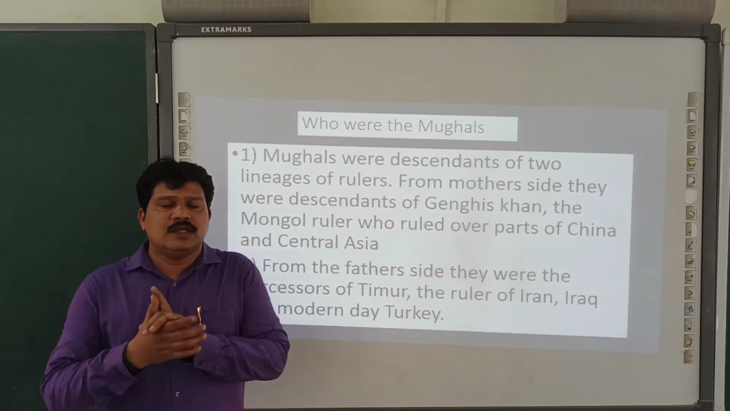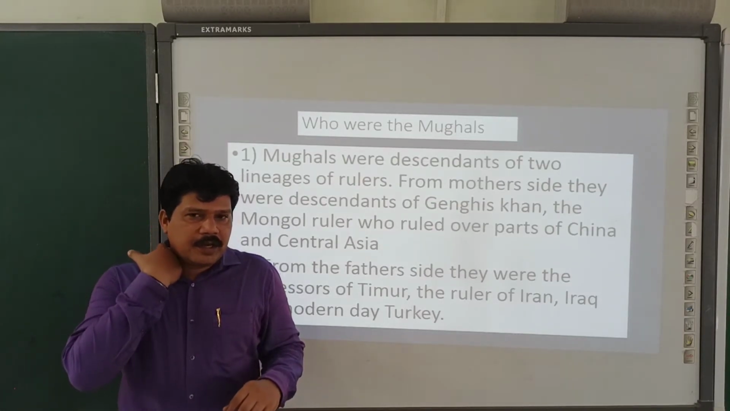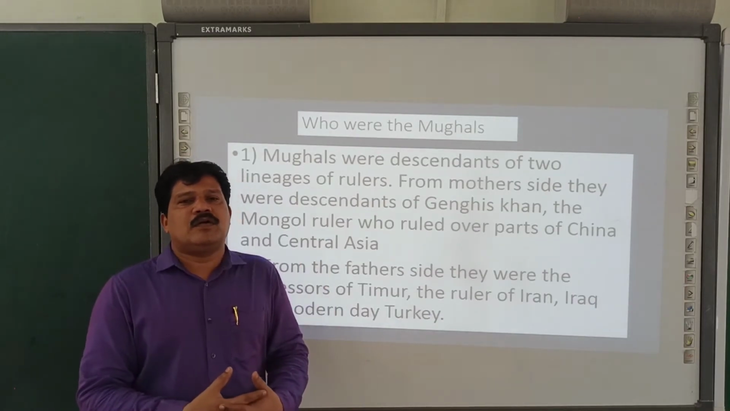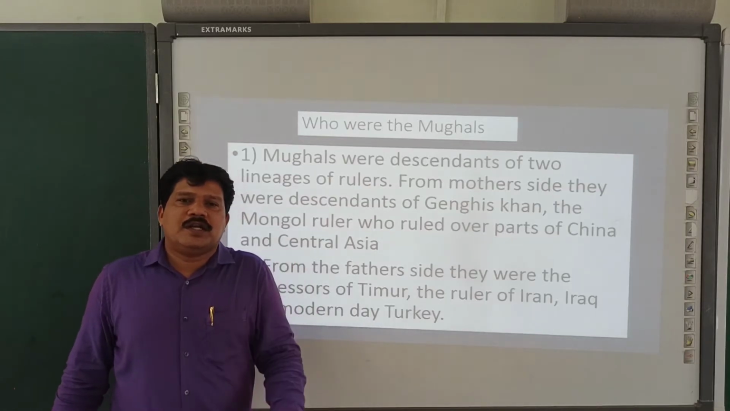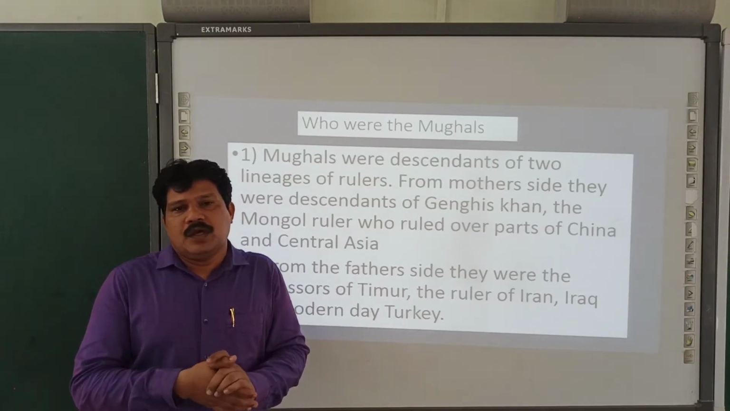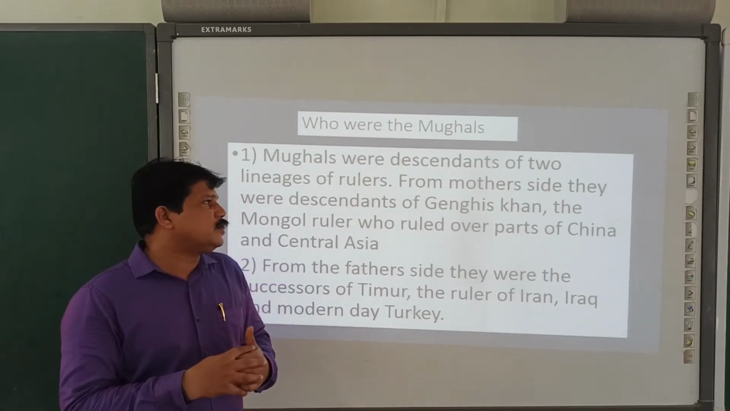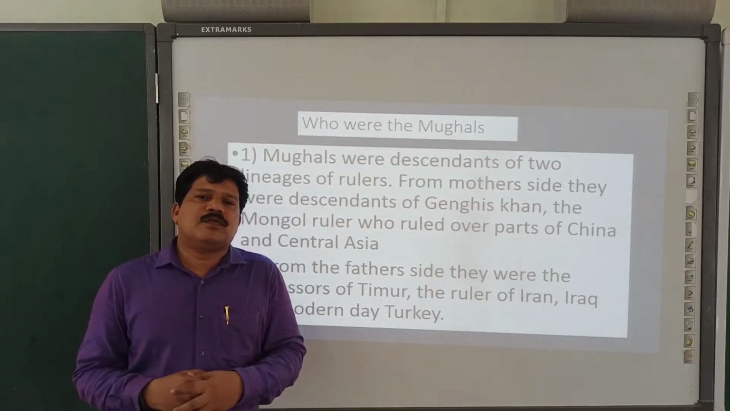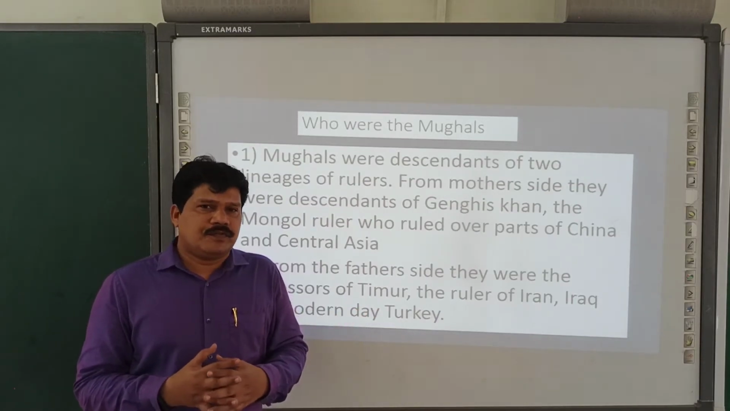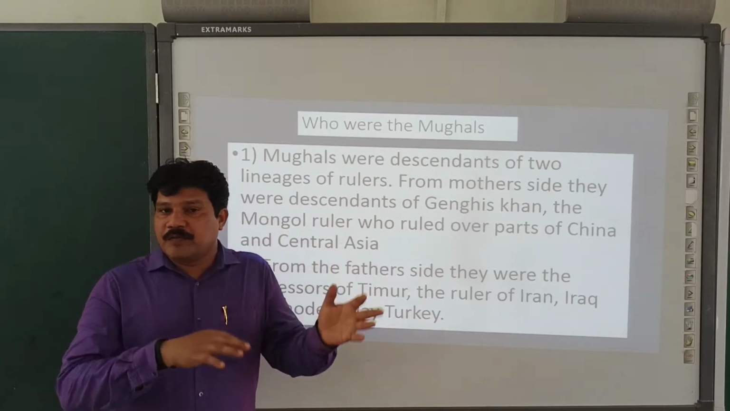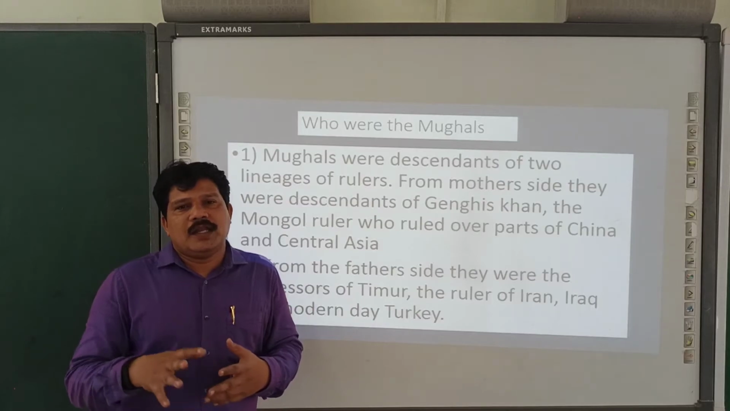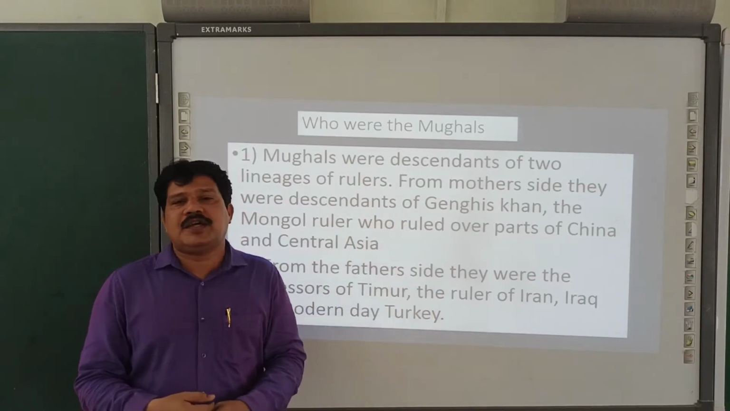Who were the Mughals, in the sense of their origin? We studied who was the founder of the Chola dynasty. We studied who started the Rashtrakuta dynasty. Origin is definitely very important. Whenever we speak of the origin of the Mughal dynasty, the Mughals themselves give two lineages. They belong to two lineages of kingdoms. One is from the father's side, another is from the mother's side. But they don't want to highlight one particular lineage, that is from Genghis Khan.